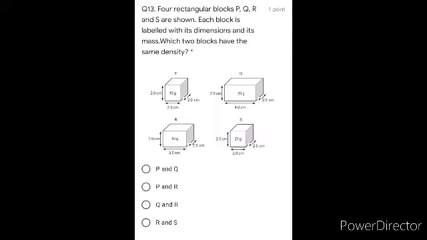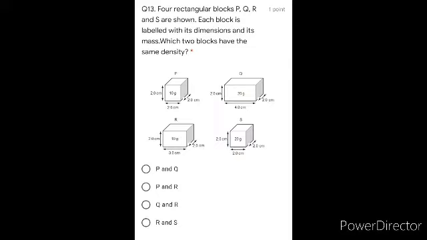Which 2 blocks have same density? Okay, so we have to find out any 2 which are going to have the same density. Fine. You know what is the formula of density? Density is mass divided by volume. So for block P, you have to take its mass, divide by its volume, and you have to get the answer.